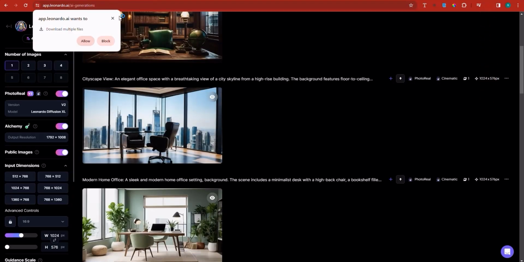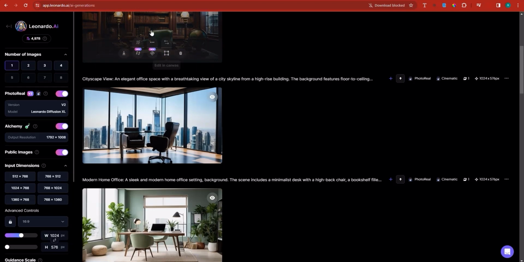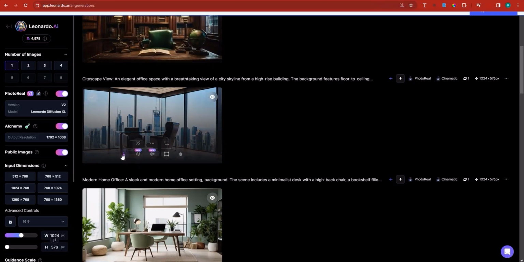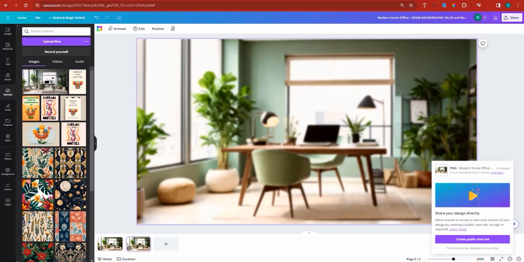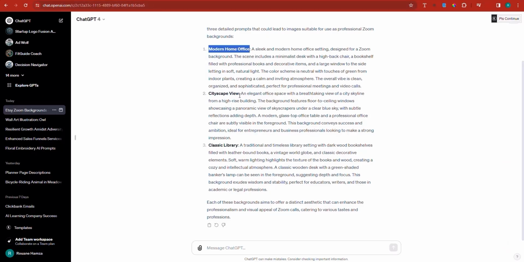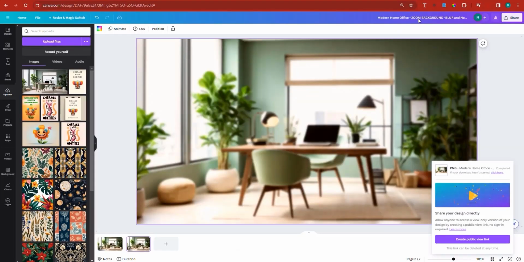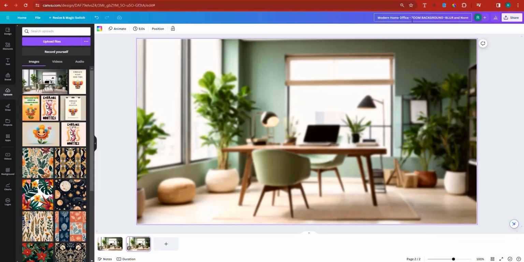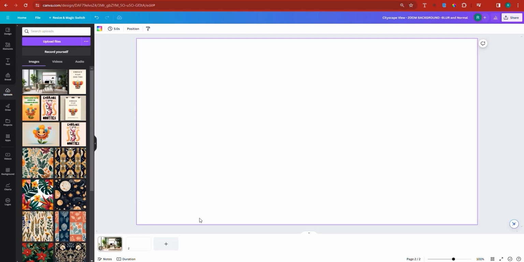So I'm going to click on the second one, which looks pretty impressive. And then there's this one as well. I'm going to download the second one so that I can also create a zip file for it. I'm going to copy this cityscape view, head back right here. Instead of modern home office, I'm going to replace the name because we already downloaded our file. Replace the name with cityscape view. And let's eliminate both the images. And now let's introduce our new image.